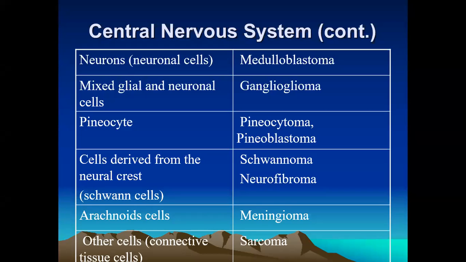Okay, the tumor arising from the arachnoid, most probably, is the meningioma, from the meningeal lining of the arachnoid space. The tumors arising from connective tissues are called sarcomas, with different types of sarcomas.